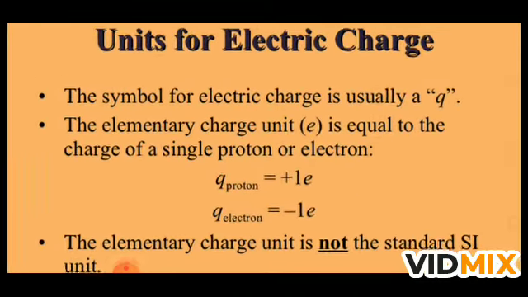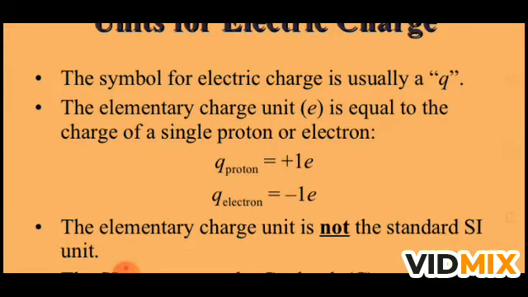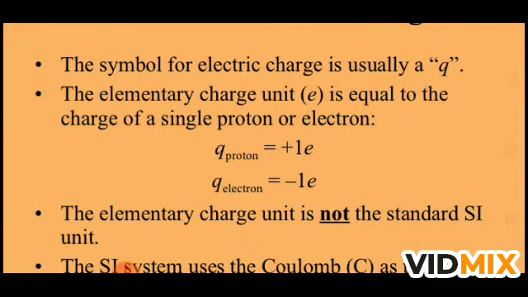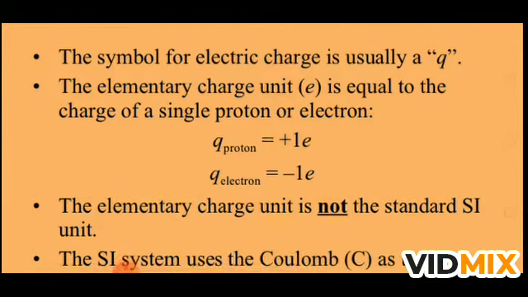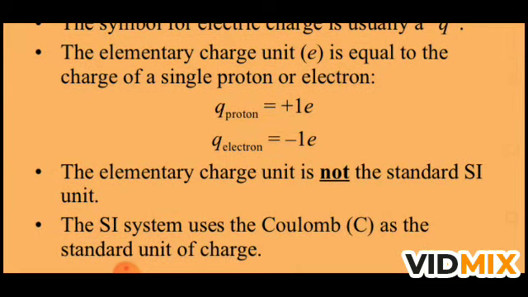What is the unit of electric charge? The symbol of electric charge is small q, and the elementary charge unit is equal to the charge of a single proton or electron, denoted by small e. The elementary charge means if you break the charges into small pieces, the smallest charge there is is called the elementary charge, denoted by e, and it is equal to the charge of an electron, 1.6 times 10 to the power minus 19, and the unit of charge is coulomb, so we can say 1.6 times 10 to the power minus 19 coulomb.